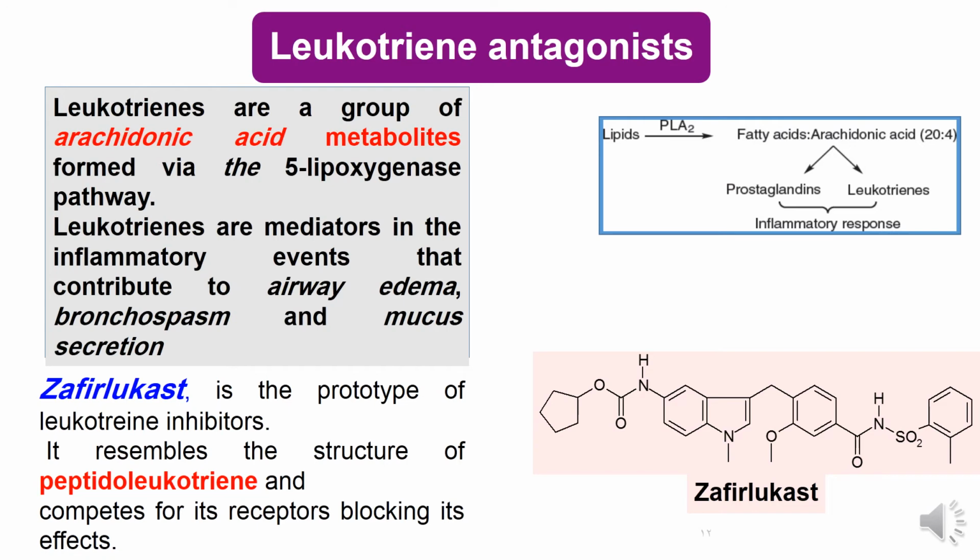We will take an example of a leukotriene antagonist, which is zafirlukast. Zafirlukast is a prototype of leukotriene inhibitor. Its structure is similar to peptidoleukotriene, and it is a competitive blocker for leukotriene receptors. This is the structure of zafirlukast. It is a bulky structure, and it is a prototype of a leukotriene blocker.